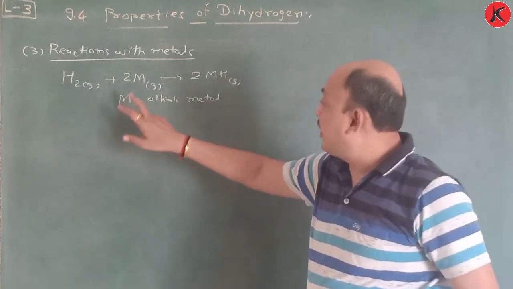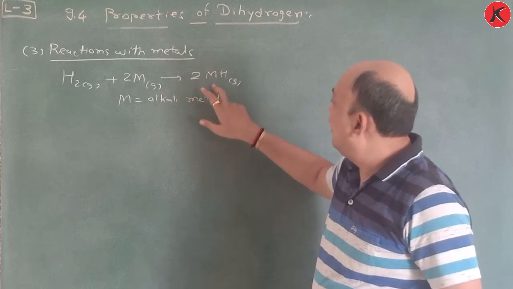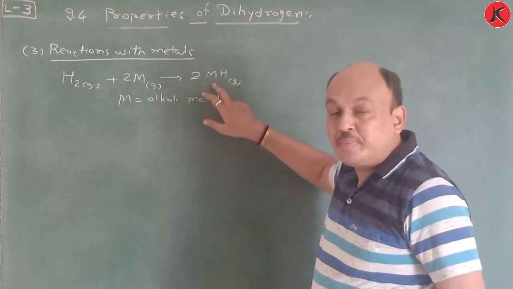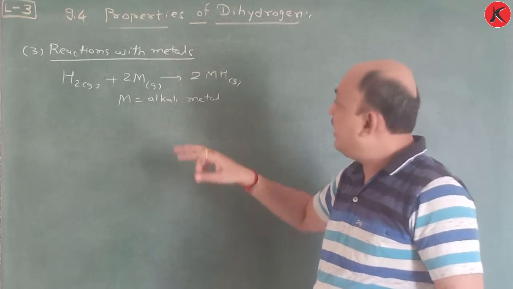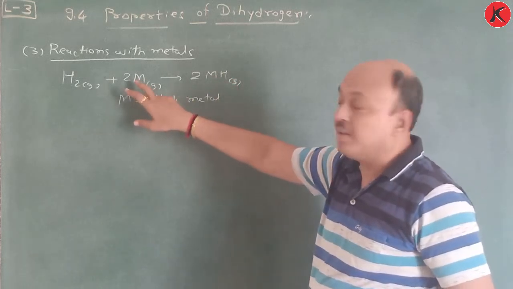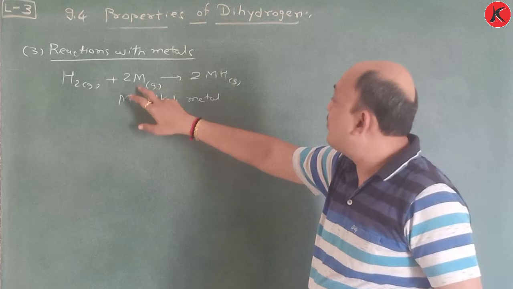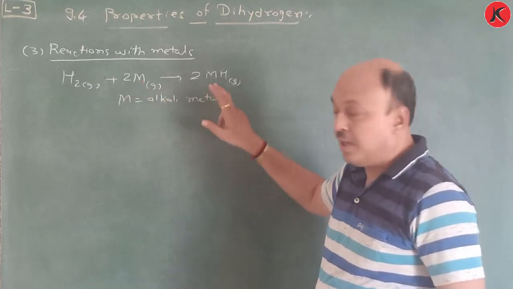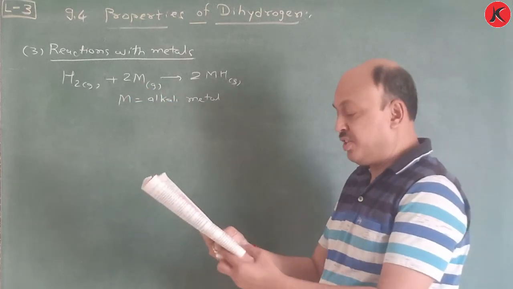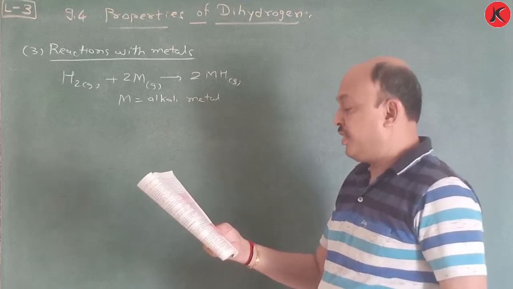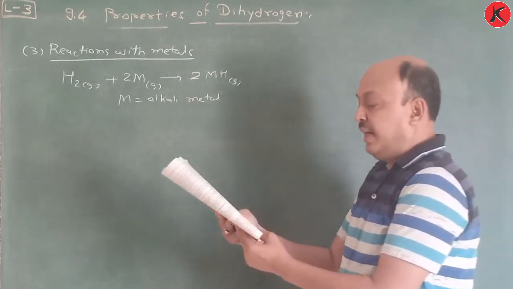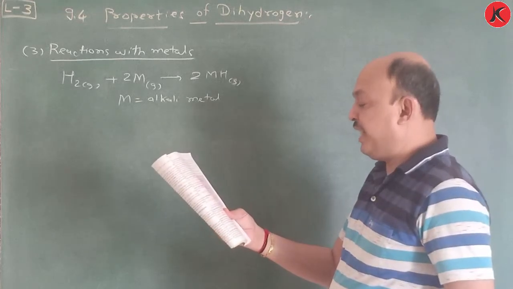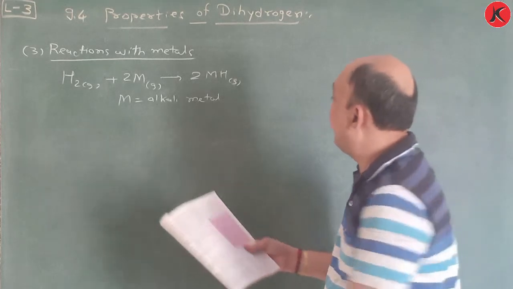Suppose M stands for potassium, so here we can say that potassium hydride is obtained. Suppose calcium, calcium hydride is obtained. According to Li, Na, so lithium, sodium, that's it. So here we can explain on the basis of hydride formation, with many metals combined at higher temperature.